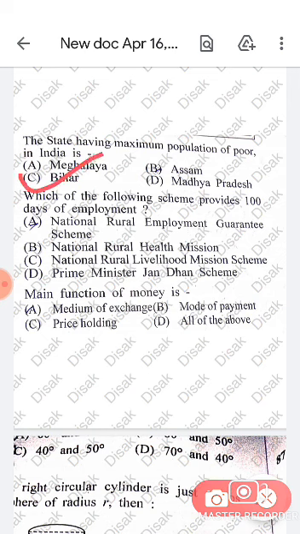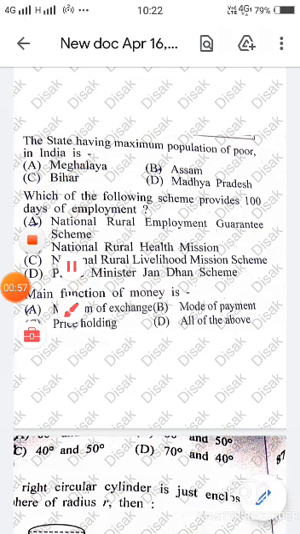Which of the following schemes provides 100 days of employment? It's the National Rural Employment Guarantee Scheme. The main function of money is that it's a medium of exchange.